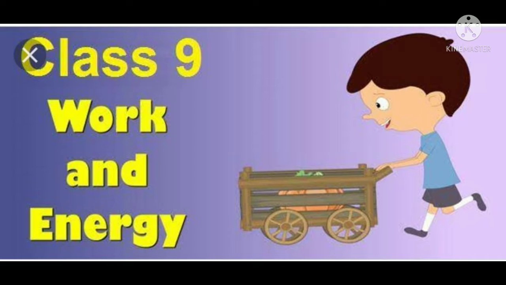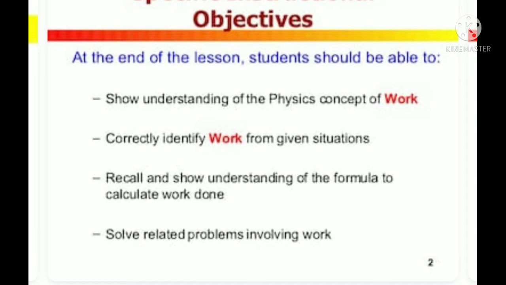Today we are going to start our Class 9th, Chapter 11, Work and Energy. These topics we will cover in this video. Now first of all, you must know the learning outcomes which you will learn from this lesson. At the end of the lesson, all the students will be able to show their understanding of the physics concept of work. They will correctly identify work from the given situations. They will recall and show understanding of the formula to calculate the work done. They will solve the related problems involving the work.